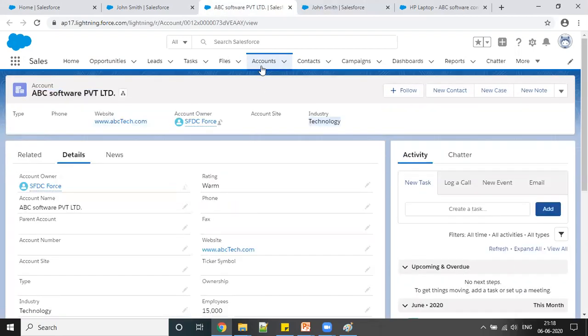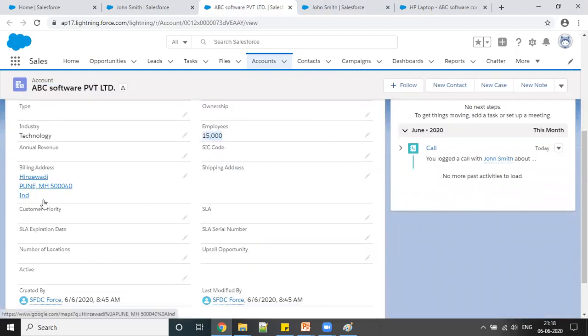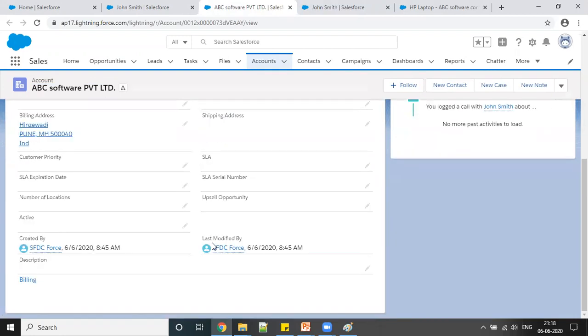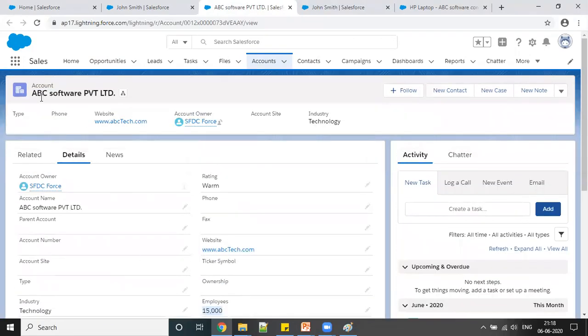I just created an account with the name ABC Software Private Limited, but I can see I got the industry, the website, the number of employees, and the address which we filled in the lead, but we got in the account. This happens due to field mapping done by Salesforce. These are the standard field mappings, and this is my ABC Software Private Limited company. It's created here, and here again you can see new task, log.